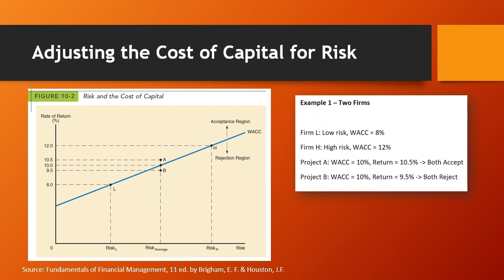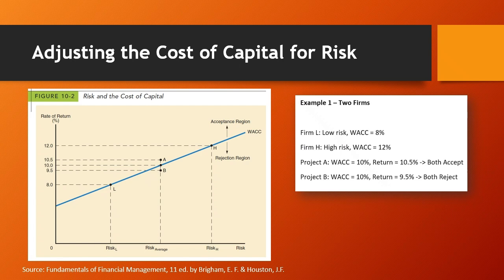Both firms should accept Project A because its expected return is greater than its project specific WACC. So 10.5% is greater than 10%. Now for Project B, it has the same risk as Project A and it has an expected return of 9.5%. Both firms should reject Project B because its expected return is less than its project specific WACC. 9.5% is less than 10%.